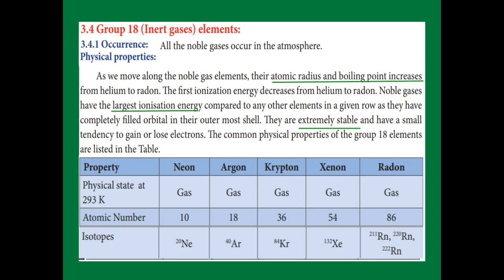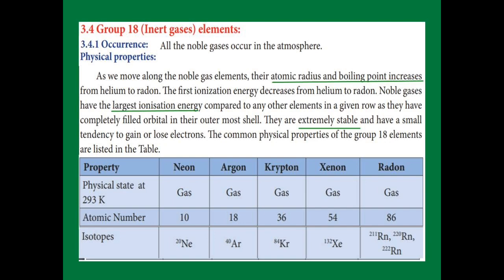Group 18 elements, the name for them is inert gases. They occur as gases in our atmosphere. Then in group 18, the atomic radius and boiling point increase from helium to radon, and the first ionization energy decreases from helium to radon.